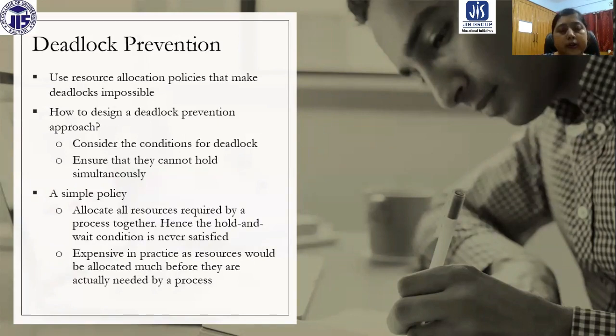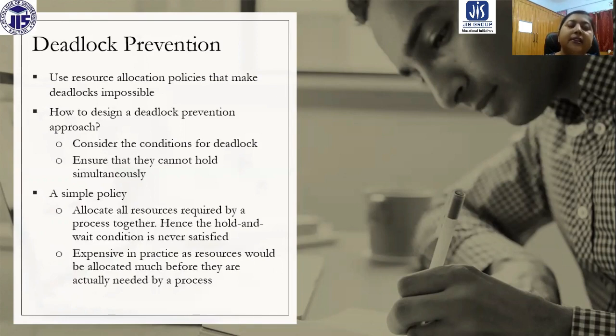A process already holds some resources and is going to request another one. So if all the resources are given before starting the execution, the process never has to wait for another process. So hold and wait cannot be satisfied.